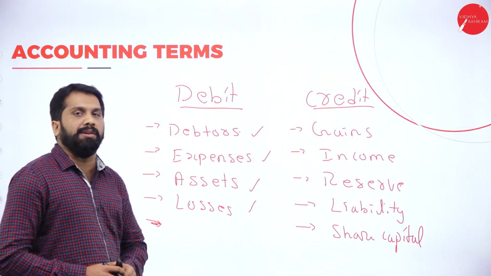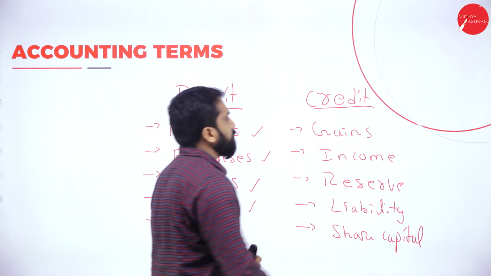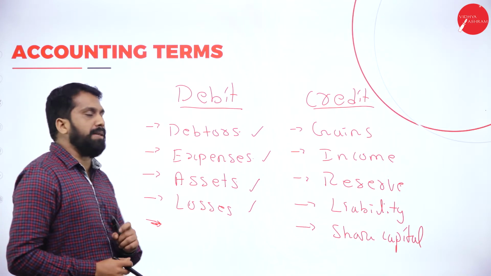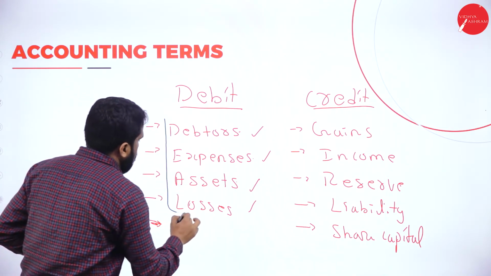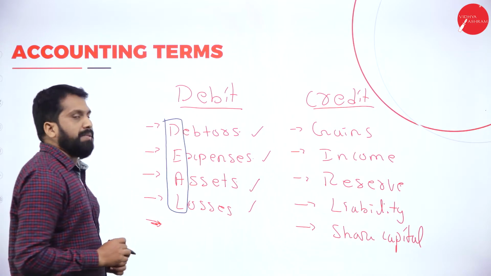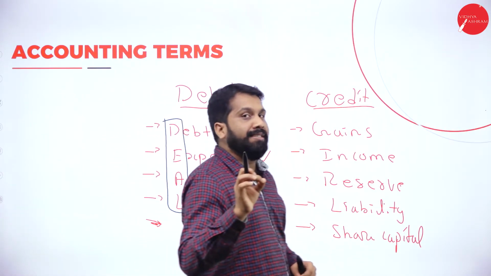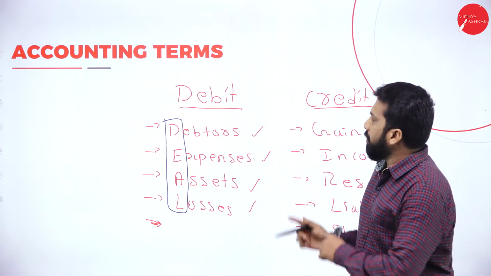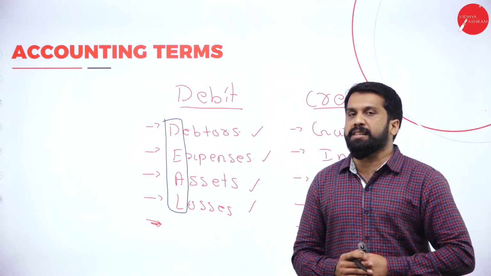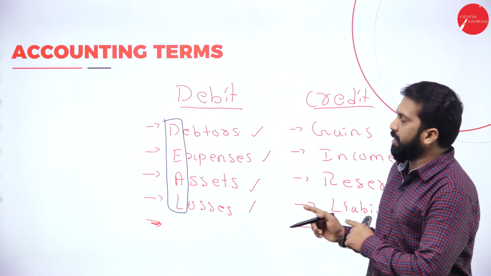So, I'll tell you the logic how to remember. The logic is very simple. Debit means what? Debit means D-E-A-L. Deal. So very simple. Debit means deal. Deal means debtor, expense, asset, losses.